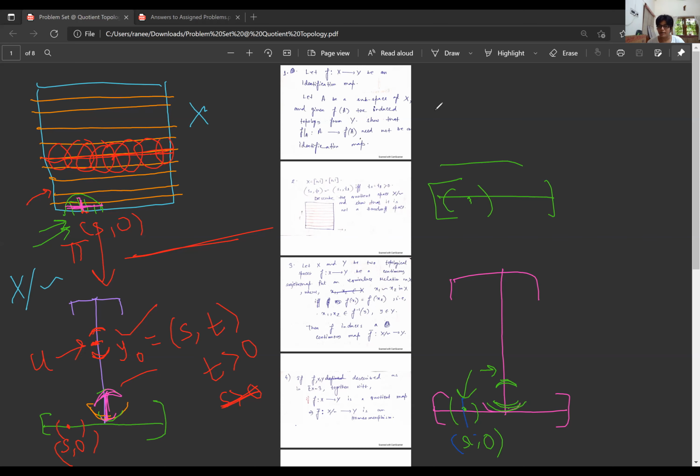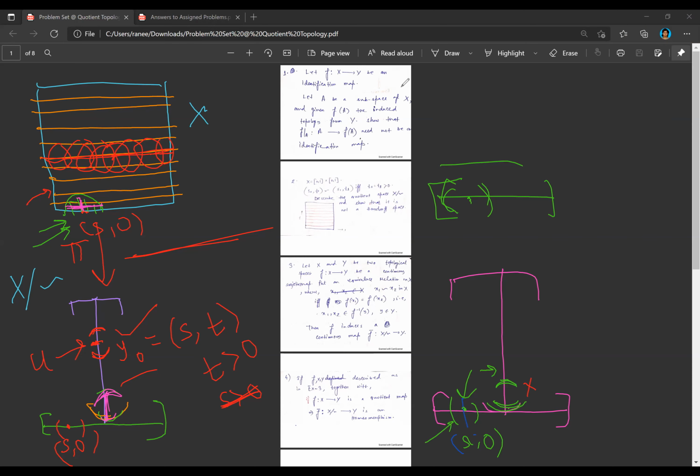So for example, if we just take this as the open neighborhood, just this, not this one, then what will be the problem?